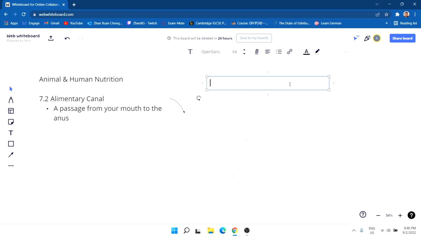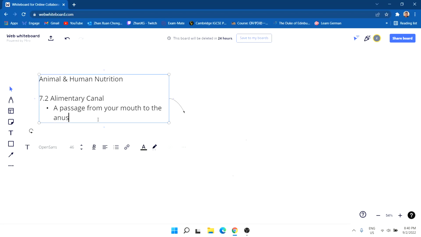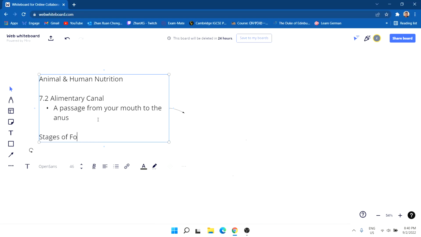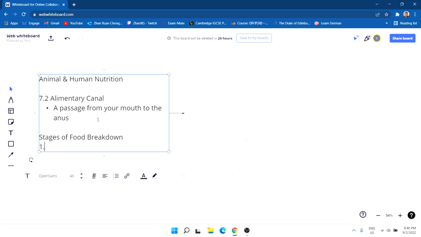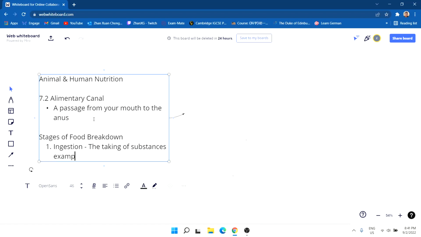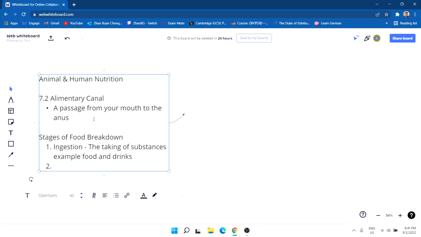Okay, and we of course have different ways the stages of food breakdown occur. Stages of food breakdown. So number one, we have ingestion. Ingestion is basically the taking in of substances. Okay, example, food and drinks. Secondly, we have mechanical digestion.